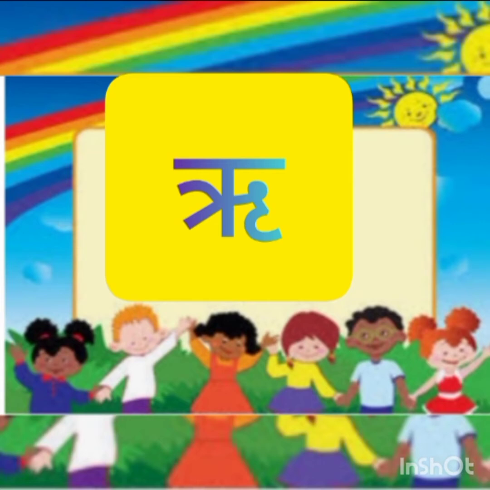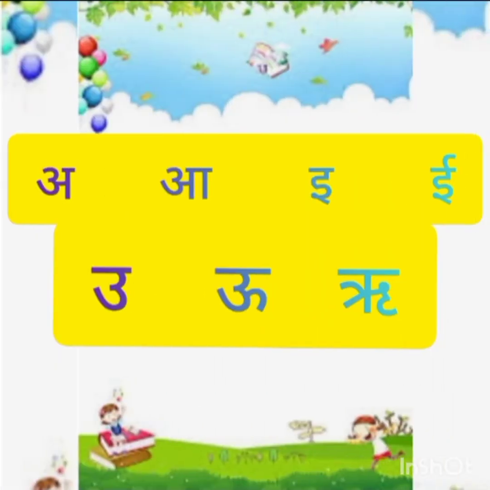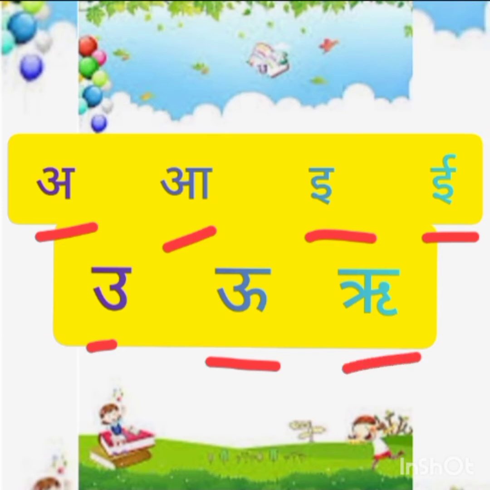How good we are, right? We learned seven letters now. Once again. Say together, ma.